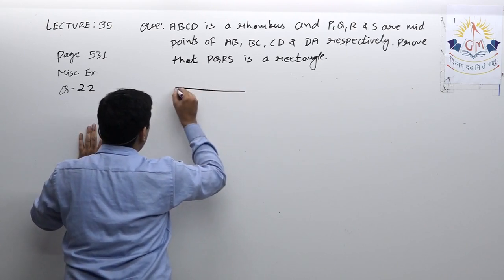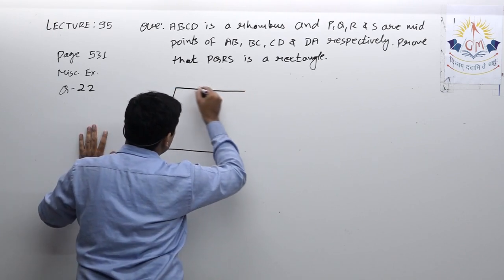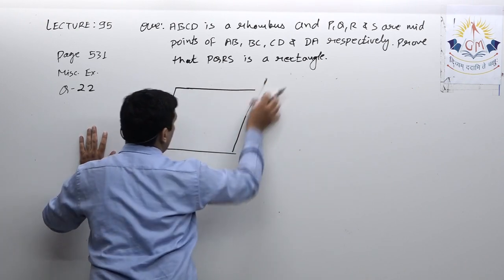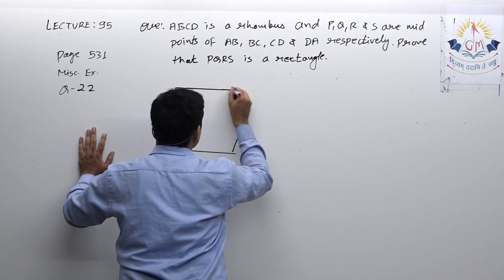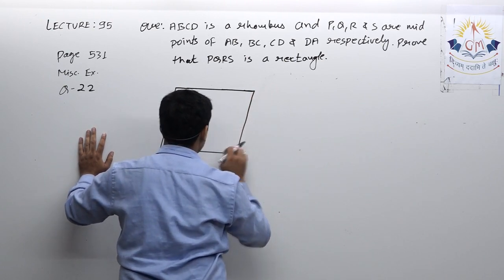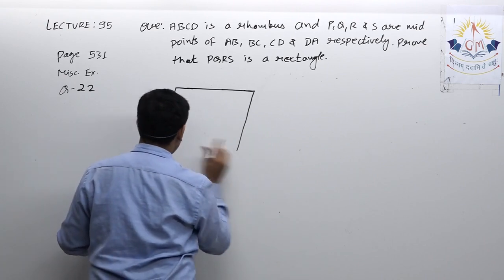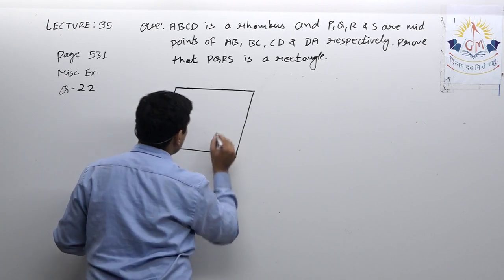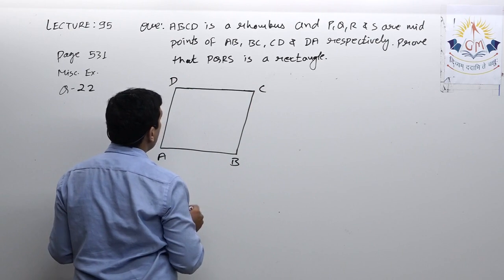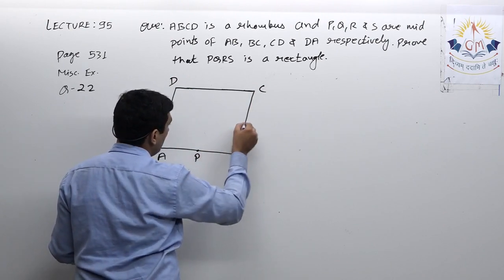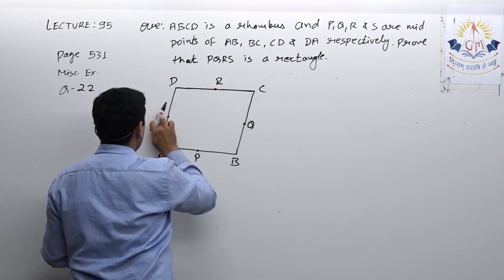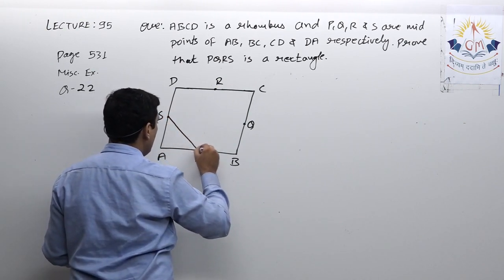So here we have a rhombus ABCD. It is given that ABCD is a rhombus, and we have to prove that the quadrilateral that we get by joining the midpoints is a rectangle. P, Q, R and S are the midpoints of AB, BC, CD and DA. We have to prove that PQRS is a rectangle.